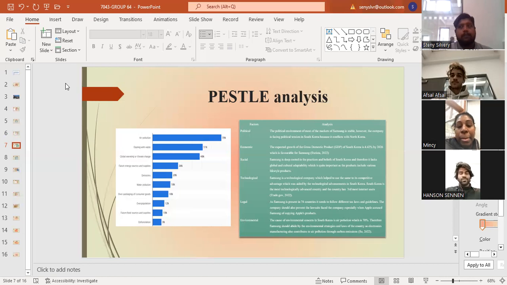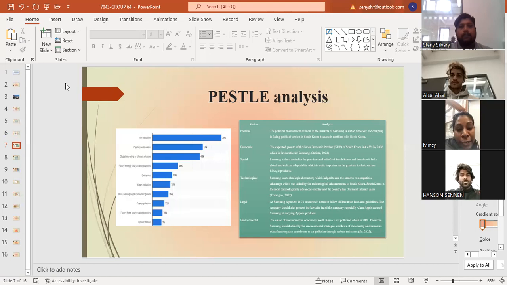And technologically, Samsung is a technological company, which helps to give it competitive advantages, abided by technological advancement in South Korea. South Korea is the most technologically advanced country, and it has the 3rd most internet users.